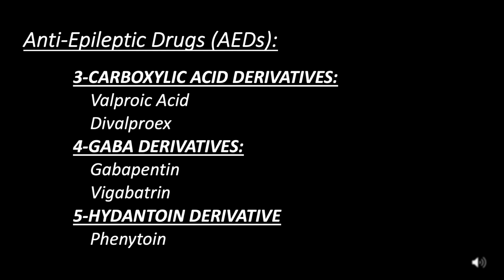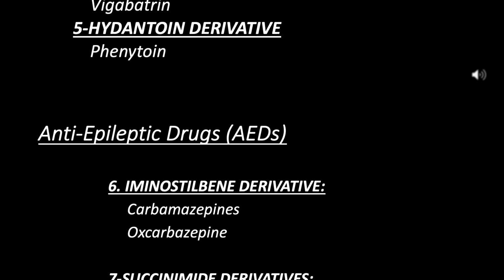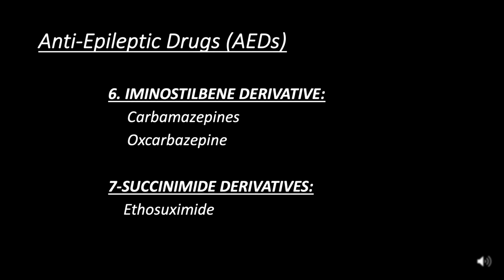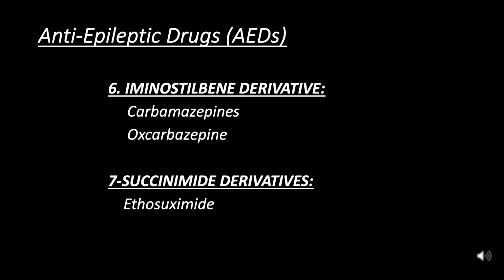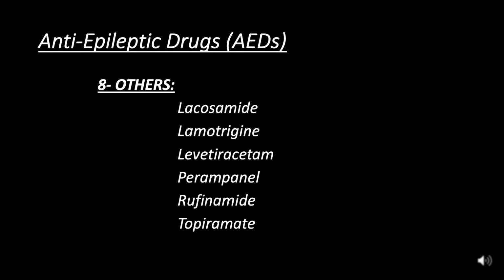Hydantoin derivative: phenytoin. 6. Iminostilbene derivatives: carbamazepine, oxcarbazepine. 7. Succinimide derivatives: ethosuximide. 8. Others: lacosamide, lamotrigine, levetiracetam, stiripentol, rufinamide, topiramate.